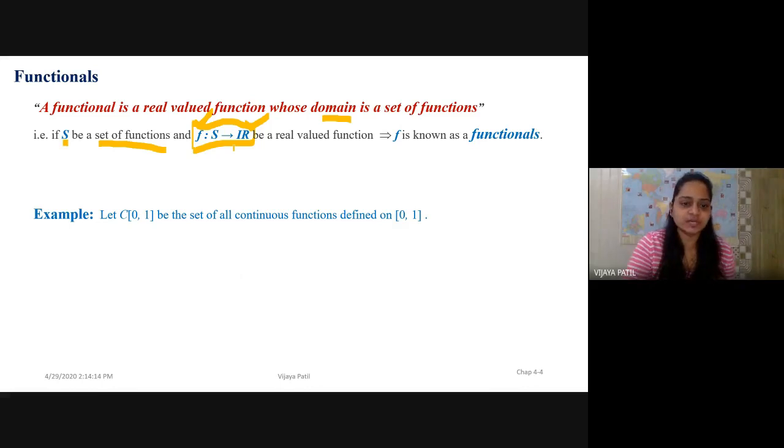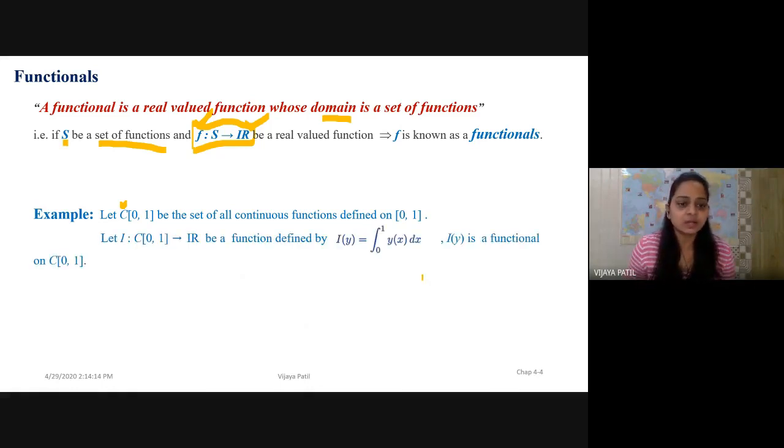For example, suppose C of 0, 1 is the set of all continuous functions. In analysis, or in pure mathematical terms, C is the set of continuous functions, here on the range 0 to 1. I wanted to define a real valued function, so I take I of y as the integral from 0 to 1 of y of x dx.